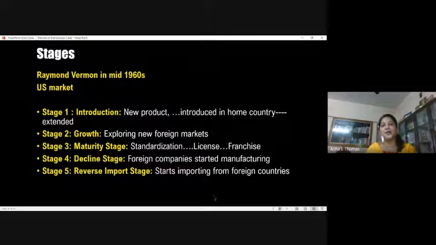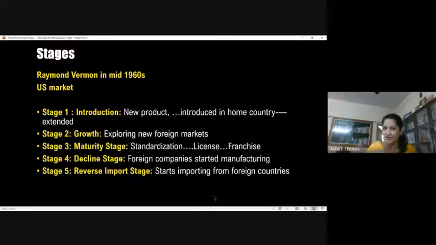So all technology advancements, or innovation based on technology, first happen in the US market, and he tries to explain the product life cycle based on that. He has gone with 5 stages. In stage 1, the new, innovative product is introduced in the domestic market, and then looking at the demand across the globe, once it satisfies the domestic demand, the product slowly moves to the international market. That is stage 1: a new product being introduced and slowly moving into different markets.